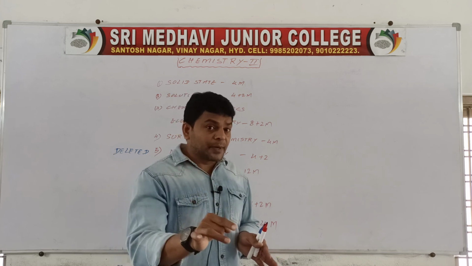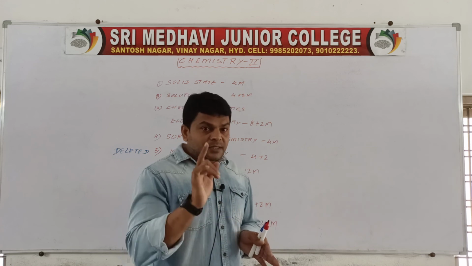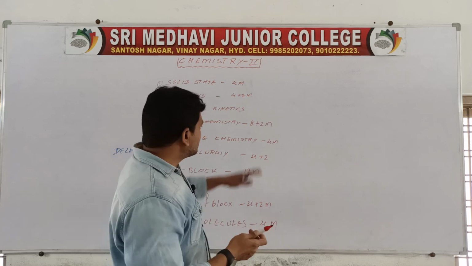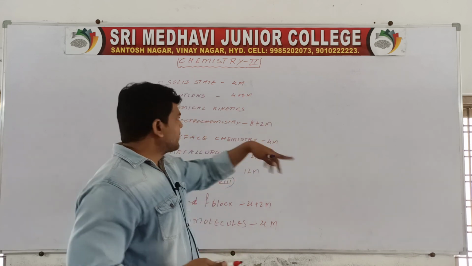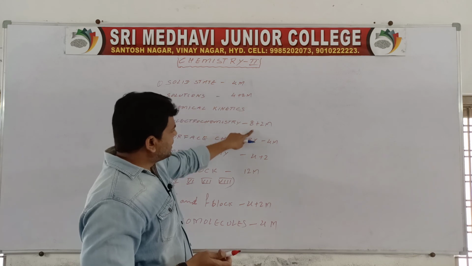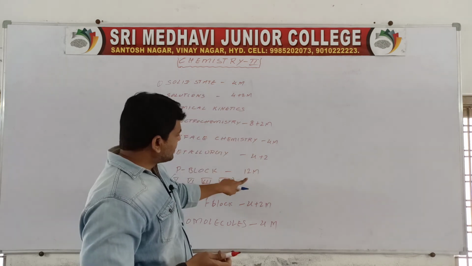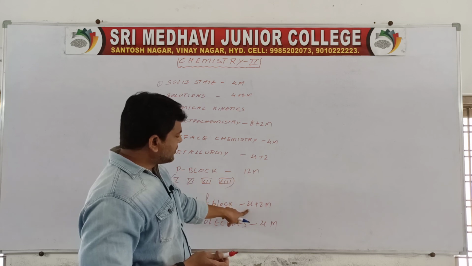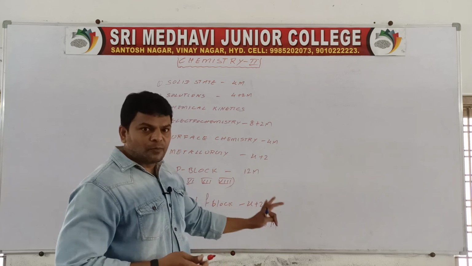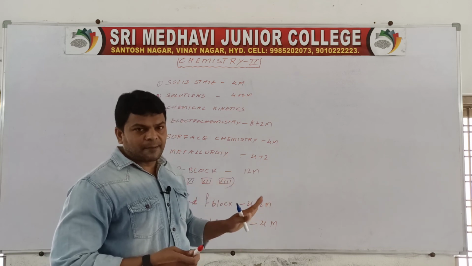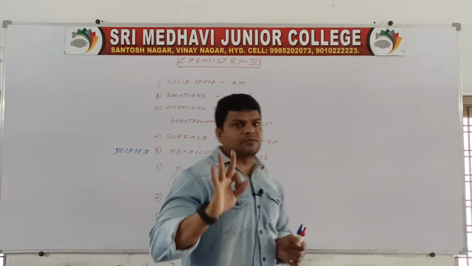You are going to face a paper of 76 marks, and you have to write 60 marks. Out of 76, 14 marks are deleted. How many marks did we cover? 6, 10, 10 plus 10, 20, 24, 30. 30 plus 12, 42, 42 plus 6, 48, 48 plus 4, 52 marks we covered.